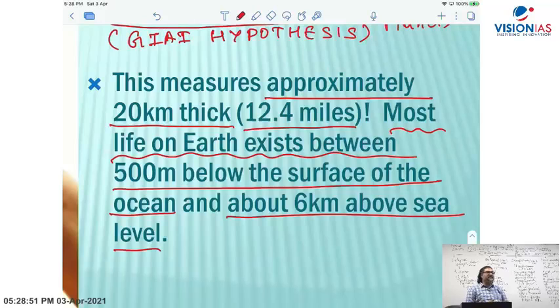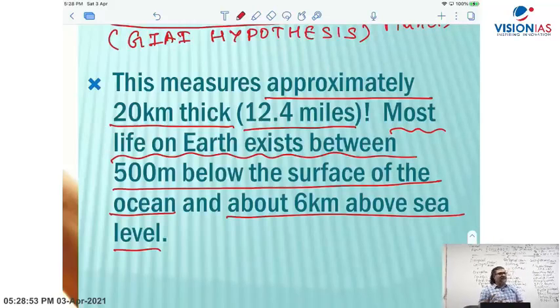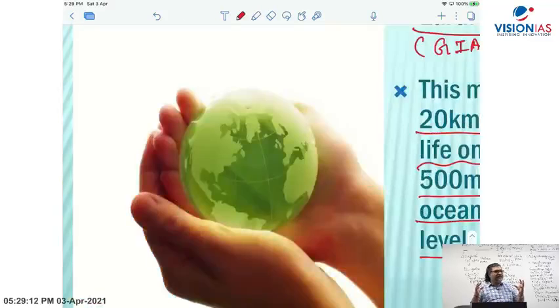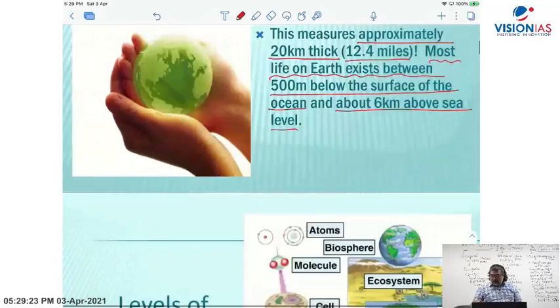This we discussed in yesterday's class. I am just doing the revision, recapping what we covered in yesterday's class. And the earth being a living entity, most of the textbooks will give you a kind of diagram where you have the interconnected parts of the biosphere with the atmosphere, lithosphere, hydrosphere.